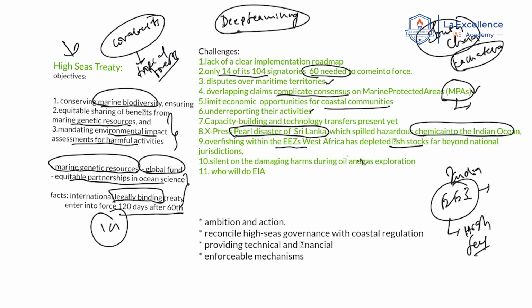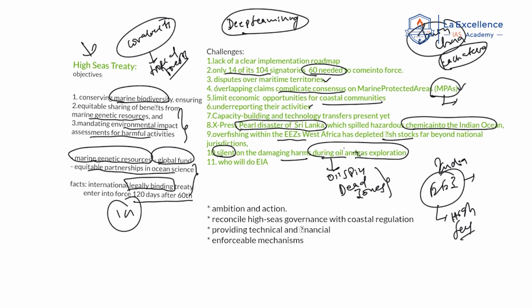Next, another criticism of this convention is that it is silent on the damaging harms during oil and gas exploration activities. Now, this often leads to oil spills in the ocean areas. Now, this leads to dead zones. Okay. Now, this convention is silent on these issues. Another important criticism is, who will do the environmental impact assessment? Now, there is no mechanism, there is no body that will do this EIA, environmental impact assessment. Now, these are the challenges mentioned in this article.